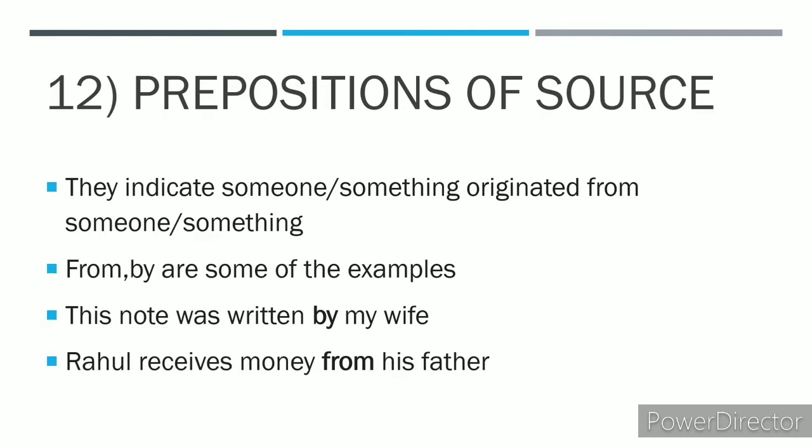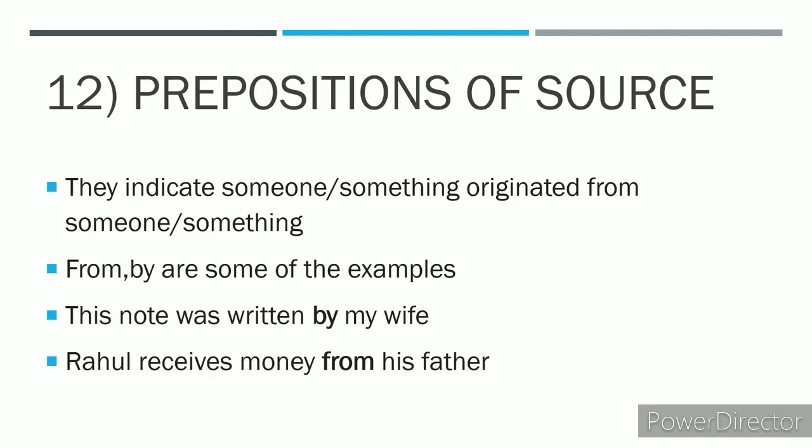Next one is prepositions of source. They indicate that someone or something originated from someone or something. From where the thing has originated, it indicates that. From and by are some of the examples of prepositions of source. Now this note was written by my wife. So something originated from someone. The note originated from my wife. So that's why the preposition involved here, by, is the preposition of source.